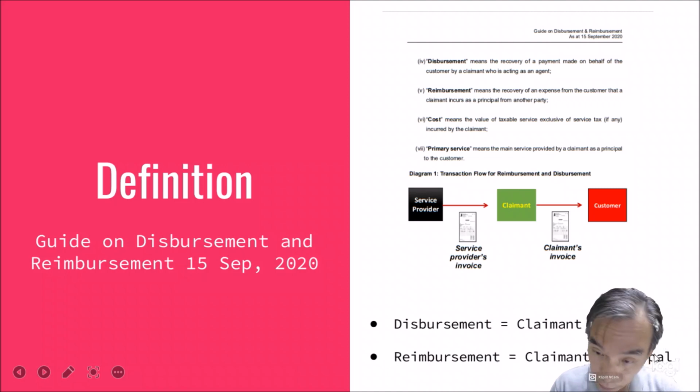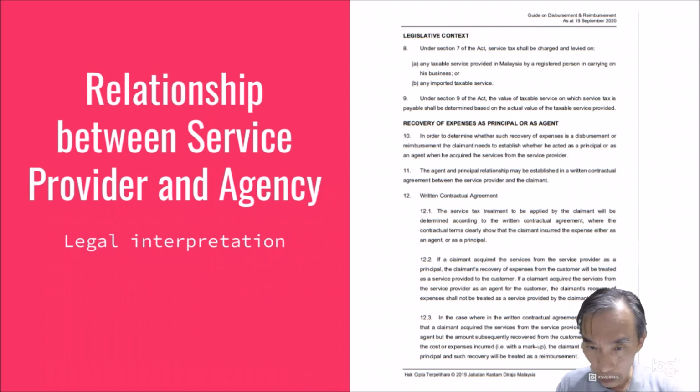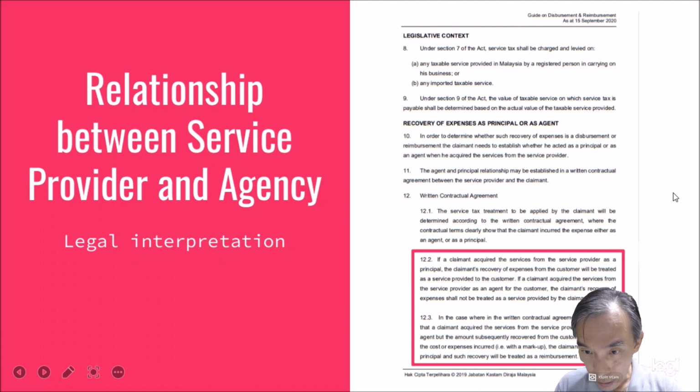So most of the time, in our invoice billing, in a situation like that, we should put reimbursement. We should not put disbursement charges. This is wrong, and a lot of people do it wrongly in the market. On the ground, it should be reimbursement, because reimbursement would attract the condition of principal. The service provider, who is the plumber, looks at the agency as a principal, and the principal, in this case the claimant, is claiming from the customer who is the owner, and this will be treated as a service provided to the owner of the house.